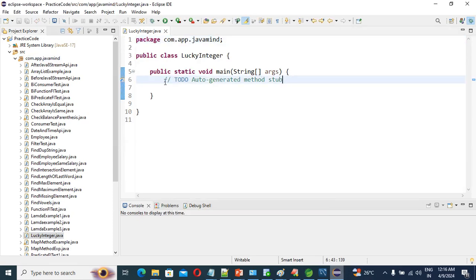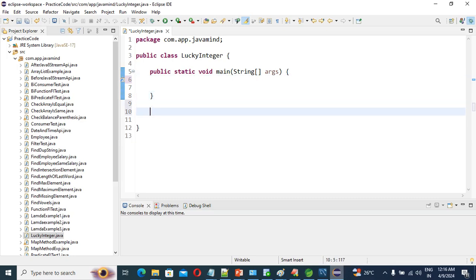But this question is frequently asked in interviews, at any company, not only TCS. If you are going to give any interview, at any company, such a type of question they may ask, right? So what I have done just now is only create one class. The class name is LuckyInteger. I have created one main method, right?